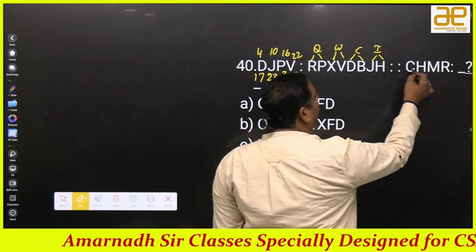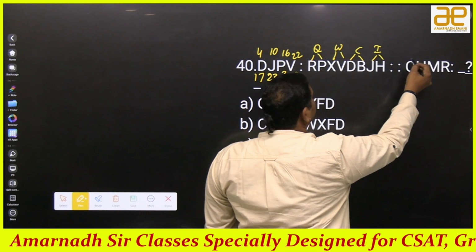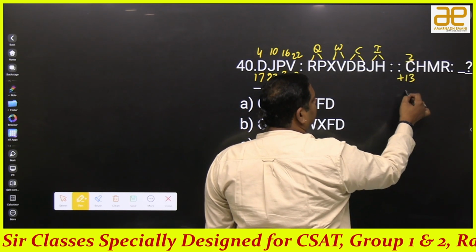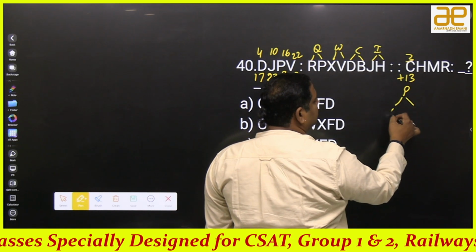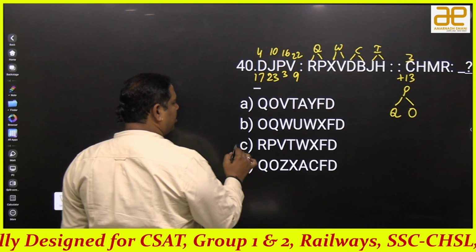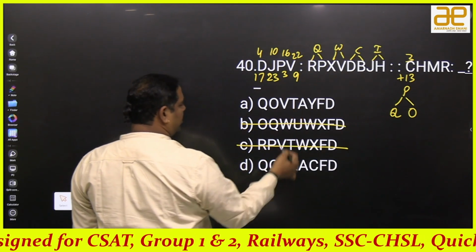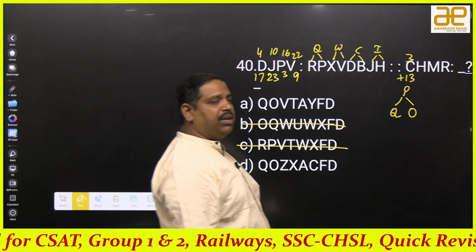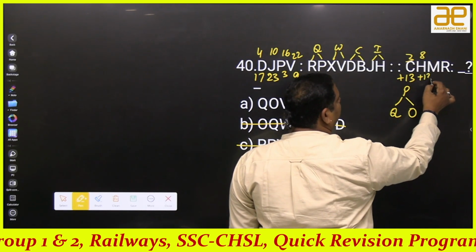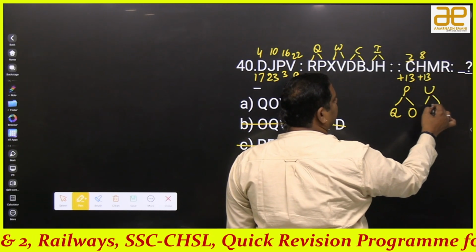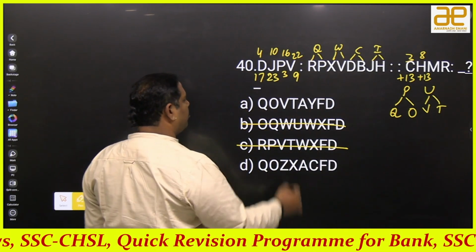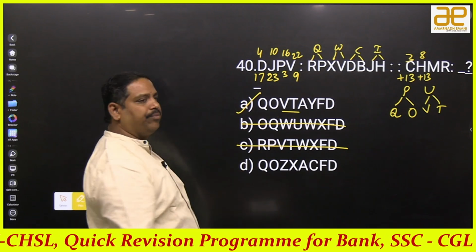So for C, it is 3, plus 13 is P. P's next is Q, previous is O. With QO the answer will be... this is ruled out, these two. Next one, H means 8 plus 13 means 21, 21 means U. Next and previous means V and T, VT. Okay. So the first option is the answer.